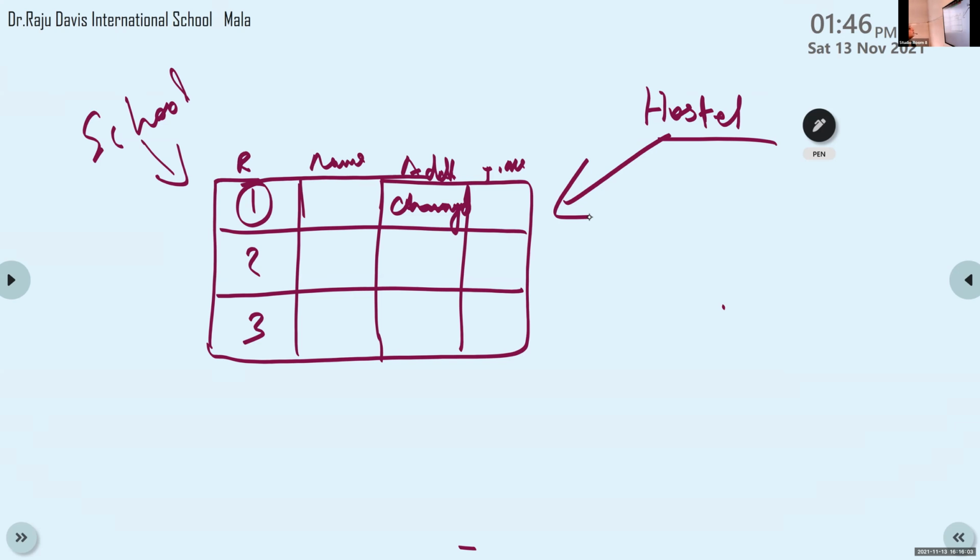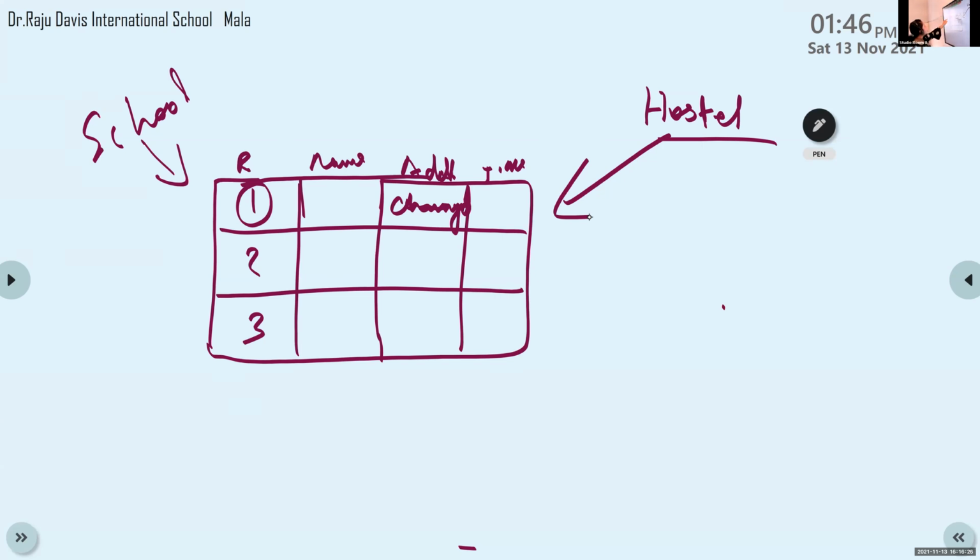Then what is inconsistency? Inconsistency means if I want to change the address, I will inform the school. Then the school staff will change the address. It automatically affects the hostel also. The entire content of this address is changed.